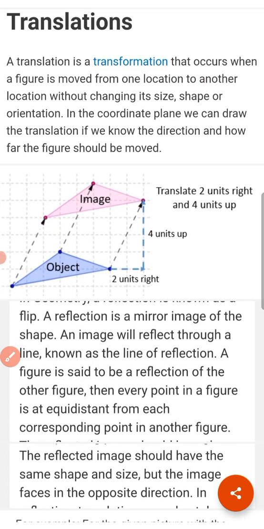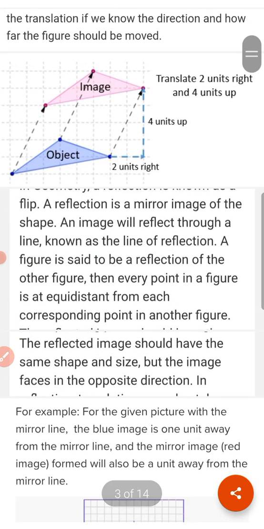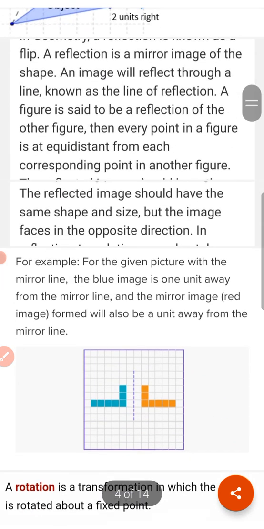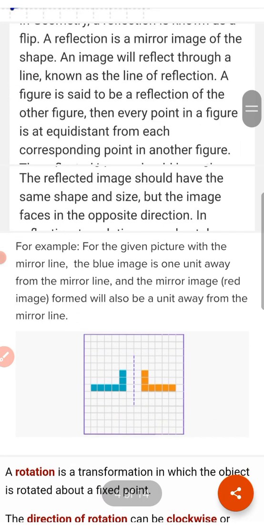Our next transformation is reflection. A reflection is a mirror image. It is known as a flip. Flip means it is a turnover.